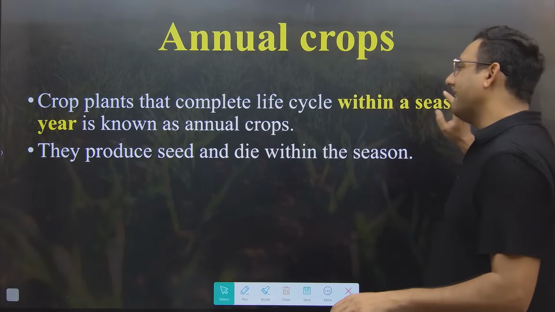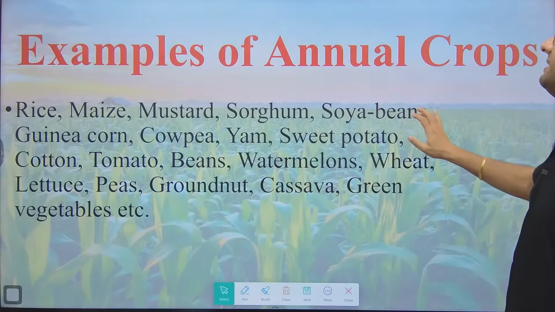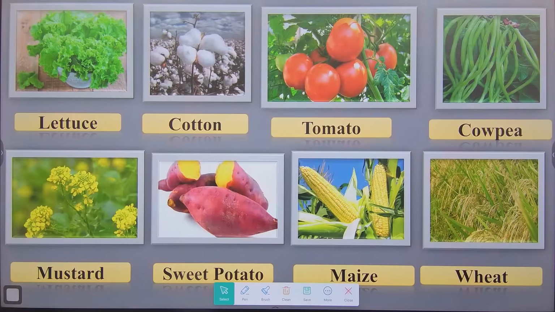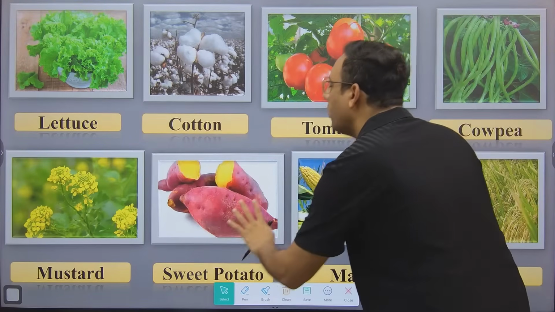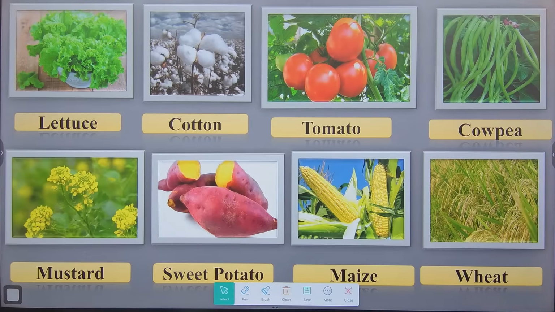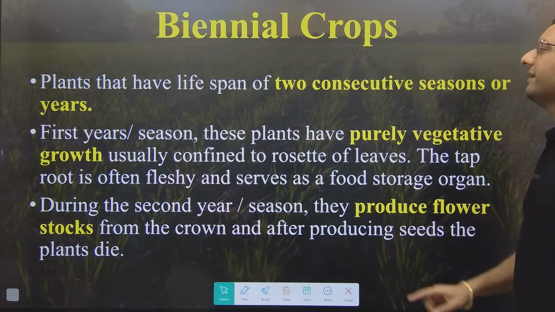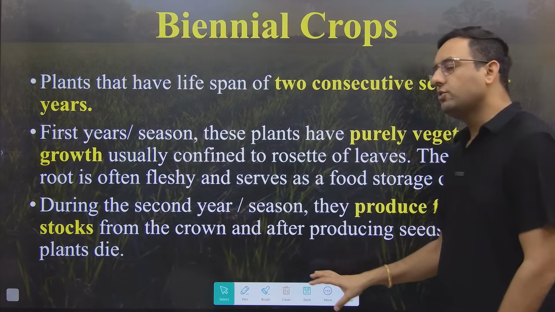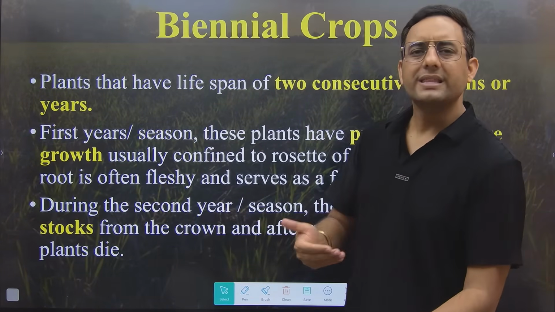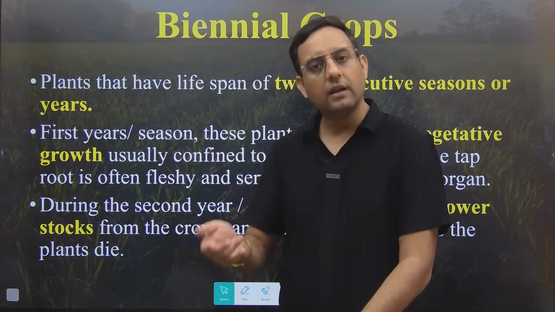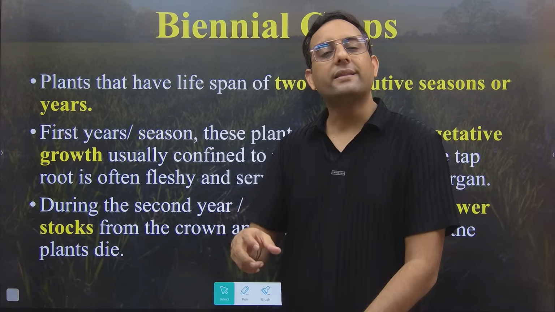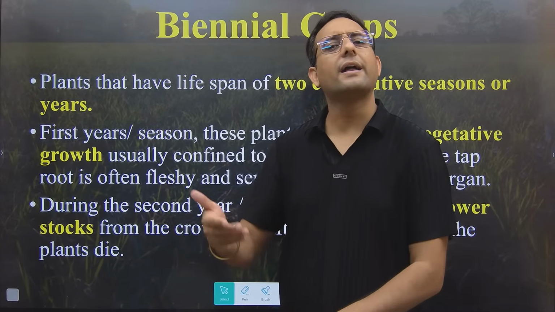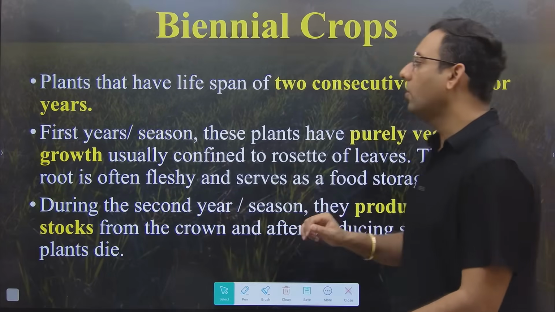Annual crops are very simple. Within the season, within the year, they complete the life cycle. Here in the photos you can see lettuce, cotton, tomato, cowpea, wheat, maize, sweet potato, mustard, all completing their life cycle within one season. This is why all these crops are called annual crops. But the major examples which are important for your examination are biennial. Biennial means they complete vegetative growth in the first season. In the next season, they complete the reproductive phase, or you can say flowering plus seed stage. This is why it is called biennial.